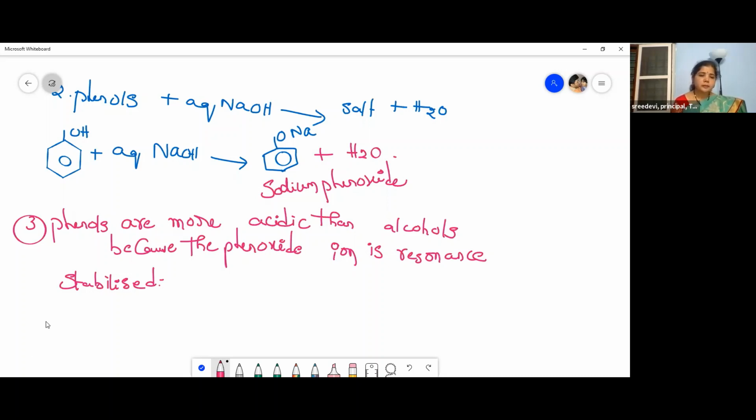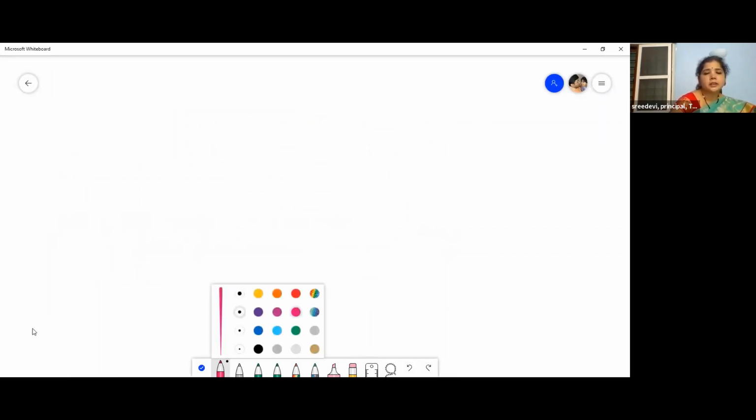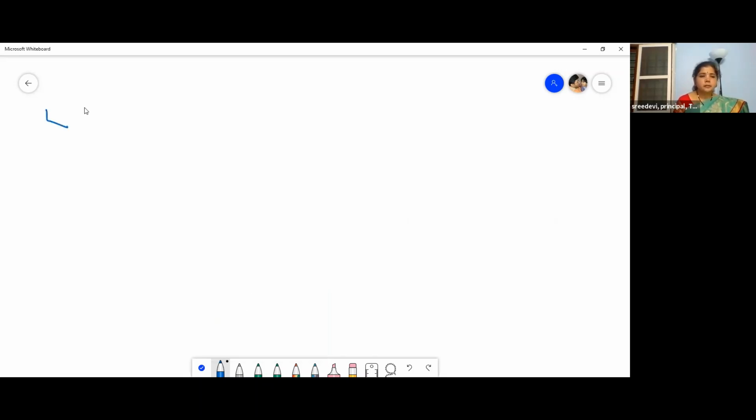So let me write the resonating structures of phenol. Don't worry and don't get panicked by seeing all the structures. I should explain all the reactions and properties, that's why I'm showing this to you. You won't get any question from this for your IPE exam, so you may feel very free and happy. But for your objective, it is very important, children. These are all applications.